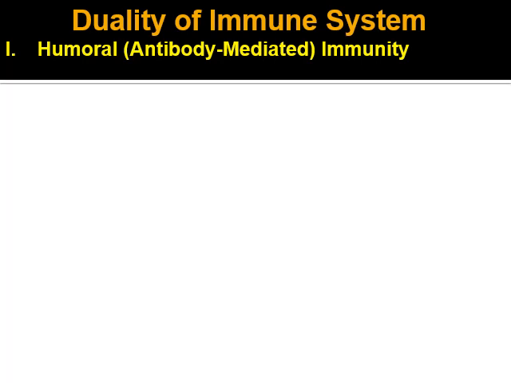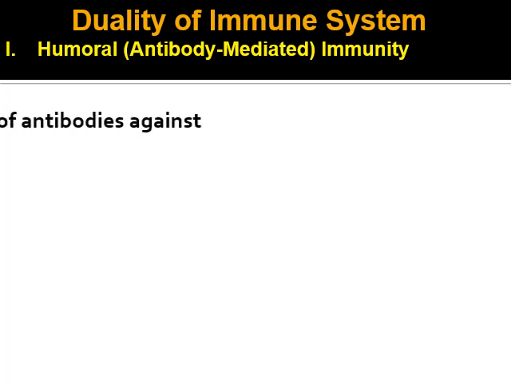Now we have to focus in detail on the duality of the immune system. It is mainly divided into two types in our human body: humoral immunity or antibody mediated immunity, and cell mediated immunity.